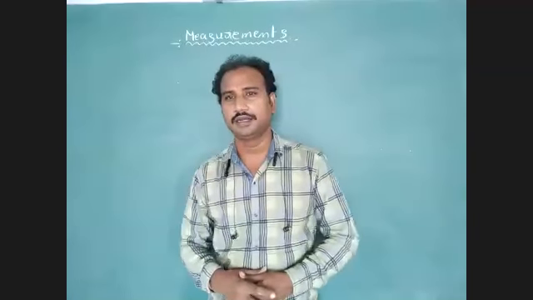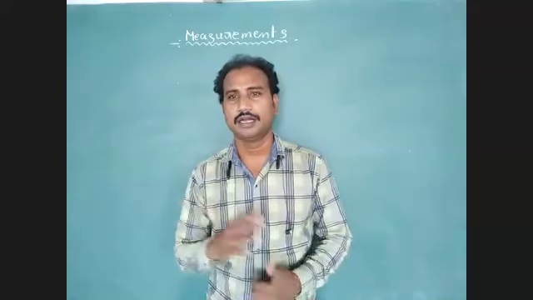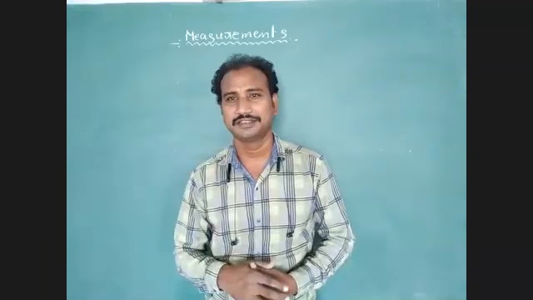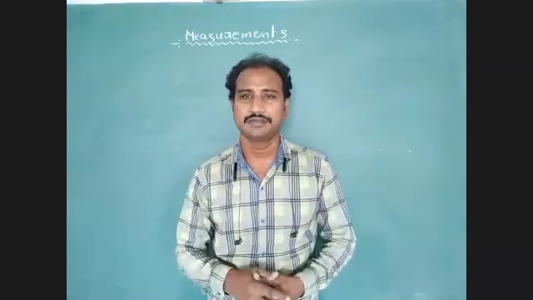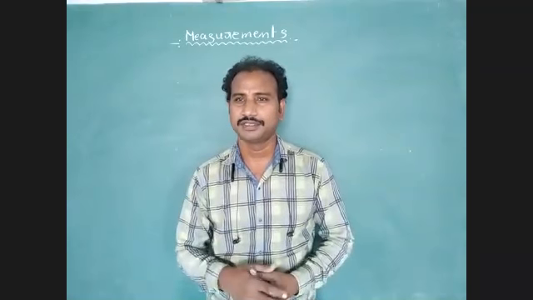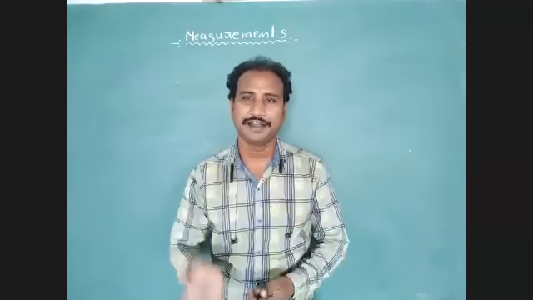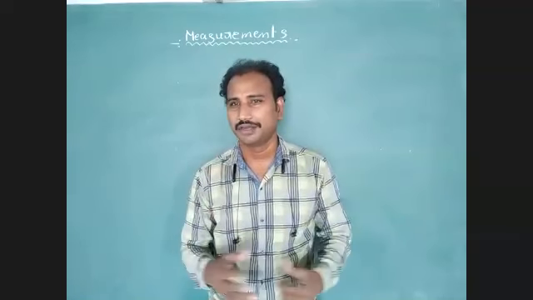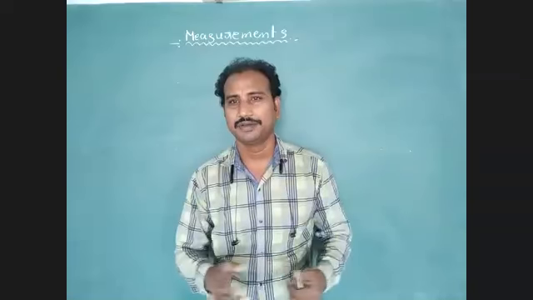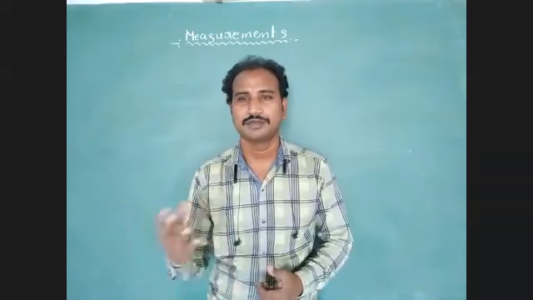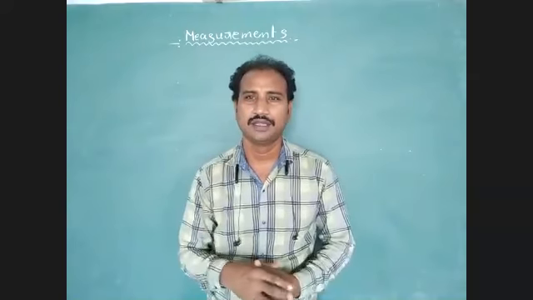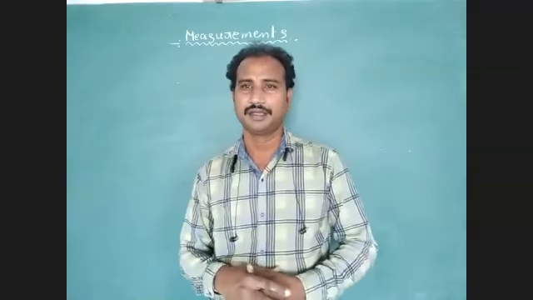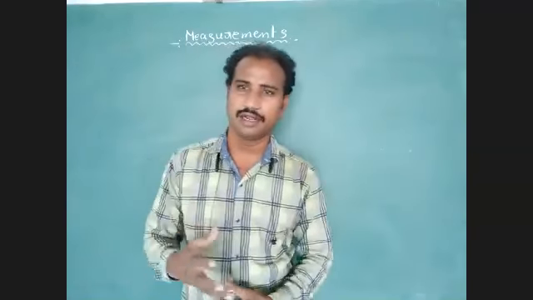We want to calculate the separation distance between the sun and the earth. We can use the triangulation method. Okay, we have to use the triangulation method. We have to calculate the height of a building. How to calculate? We can use one instrument. What are those instruments? Measuring chain, measuring tape we have to use for calculating the height of a building.